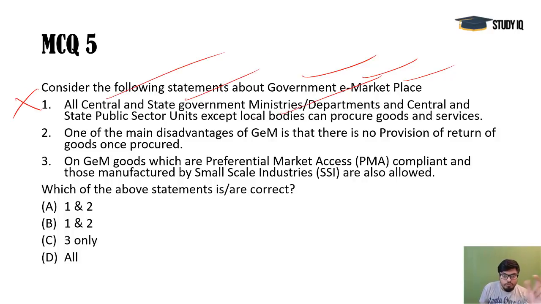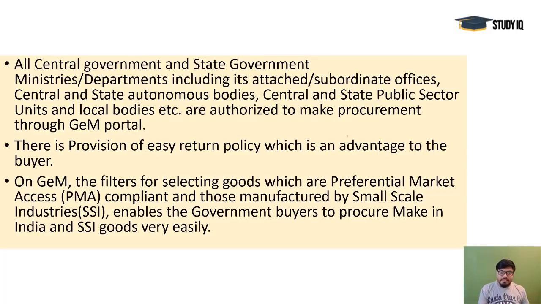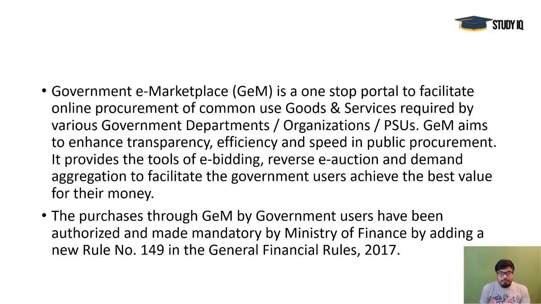So first is wrong because local bodies are also under it, and you see there is a provision of returning of the items. So this is also wrong. So 3 only is the correct answer here, because preferential market access and small scale industries, these two things are totally supported here. Okay, and mainly the MSME sector, that is given as a priority here, and mainly the women entrepreneurs, so they can sell their items after being registered on this particular portal. So remember that it's a government procurement by the government from these companies, and these all companies or MSME sectors or these particular sellers are registered on the portal here.